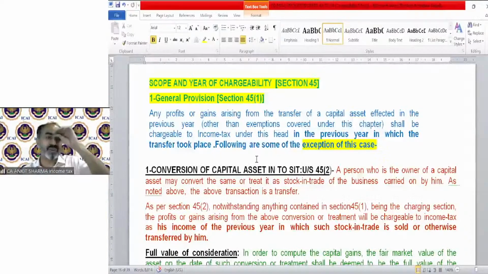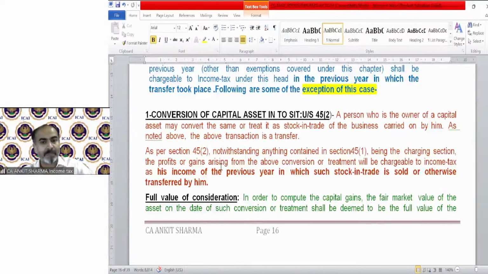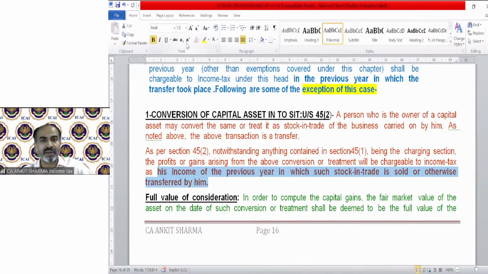So these are the provisions regarding conversion of a capital asset into stock in trade. A person who is the owner of a capital asset may convert it or treat it as stock in trade in the business carried on by him. As noted above, the transfer is a transfer, but the income will be taxable in the year in which the stock has been